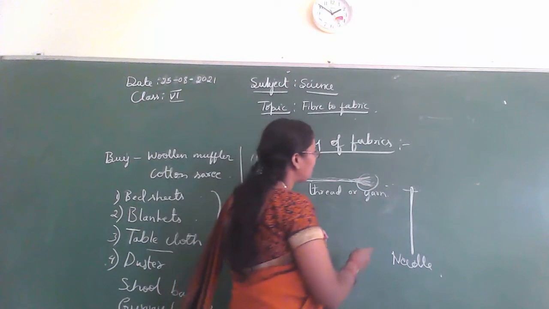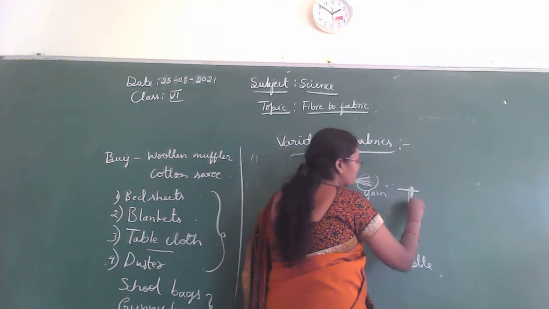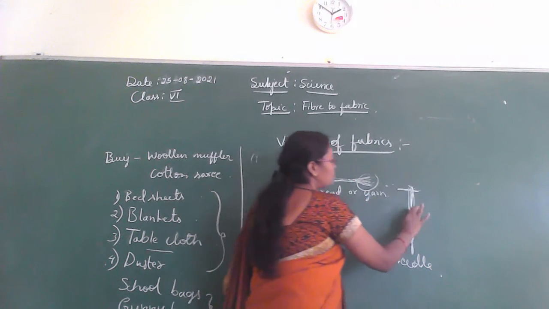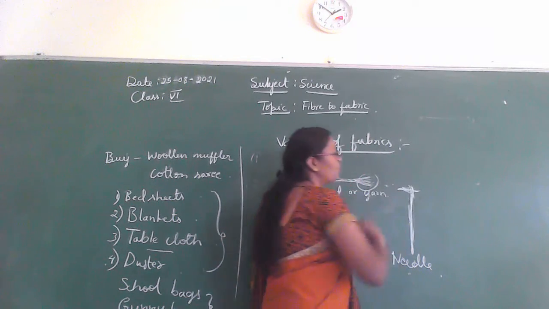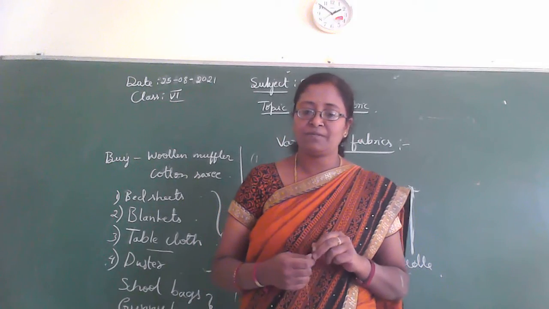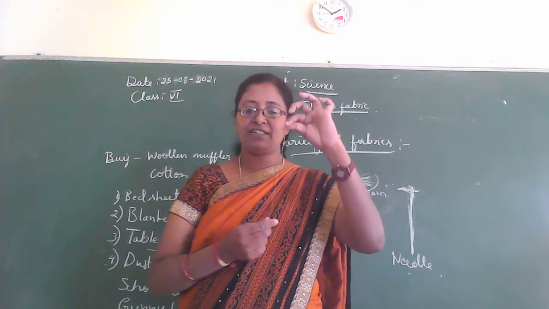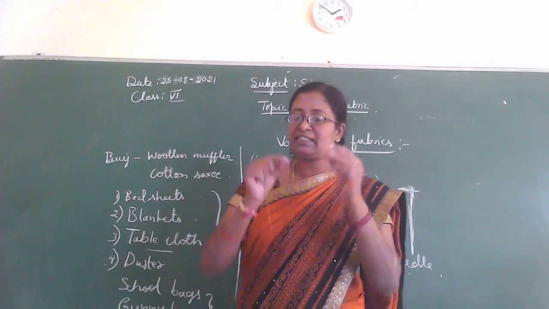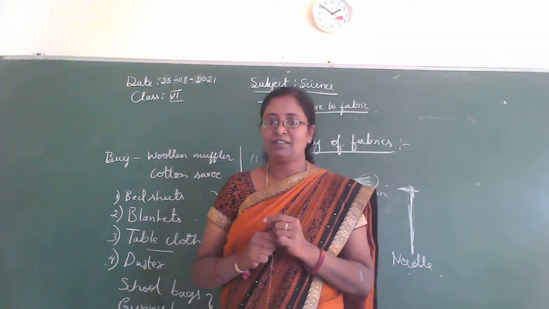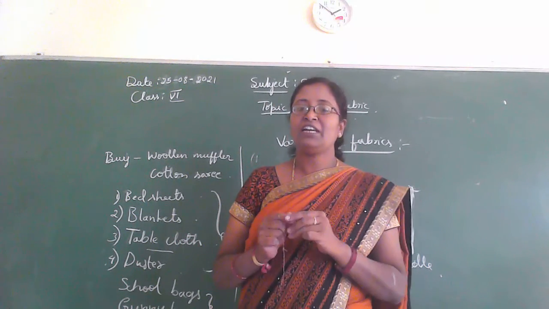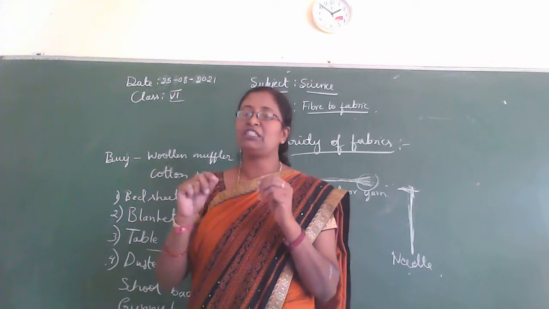So when we are trying to pass this thread through this, what is this? Needle. So this thread splits into thin strands, isn't it? Many a time the end of the thread, when we are trying to pass it through the eye of the needle, what happens? It splits. It is separated into a few thin strands.